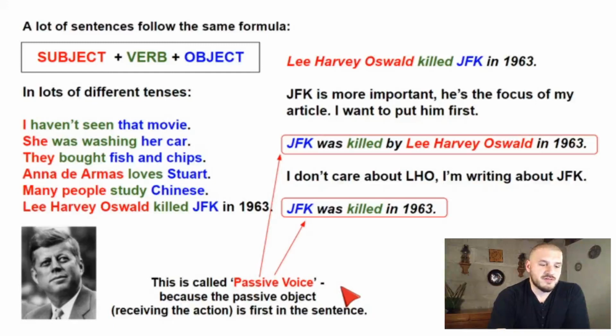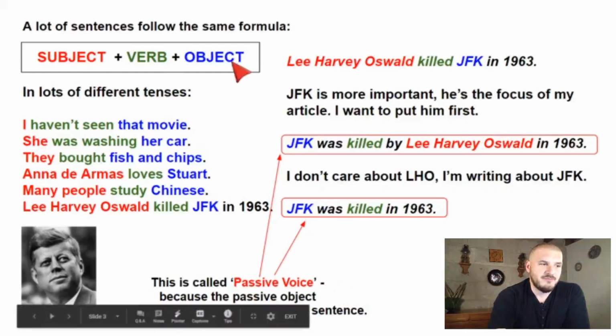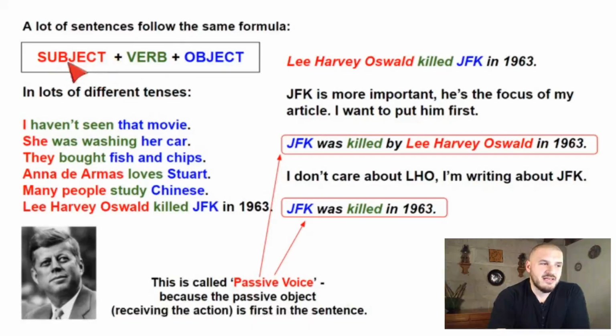That's passive voice. So here you have active voice, and it's called active because the active person is first. And here you have passive voice, and it's called passive because the passive person is first. JFK was killed in 1963.